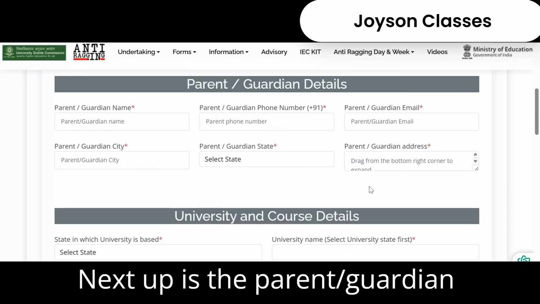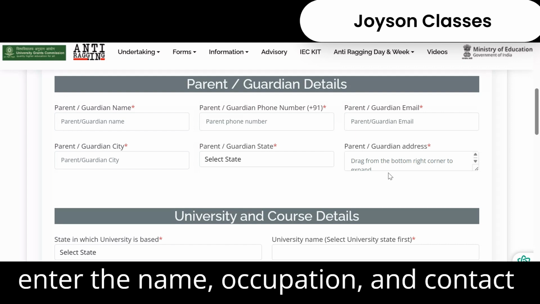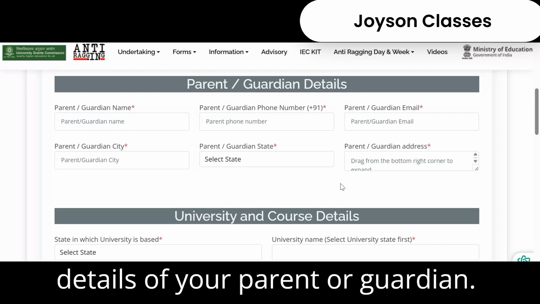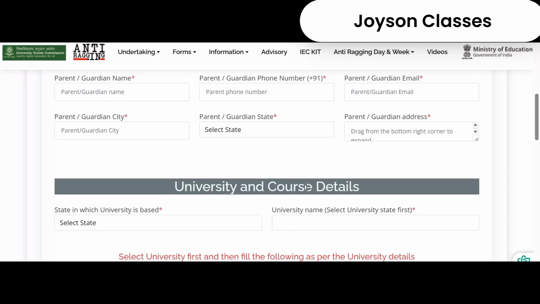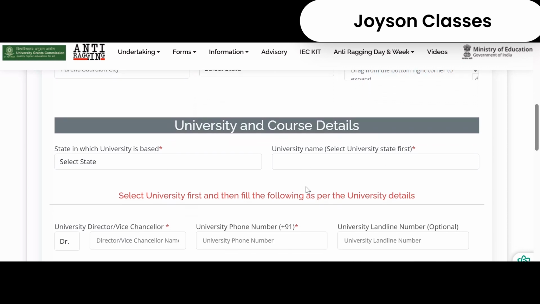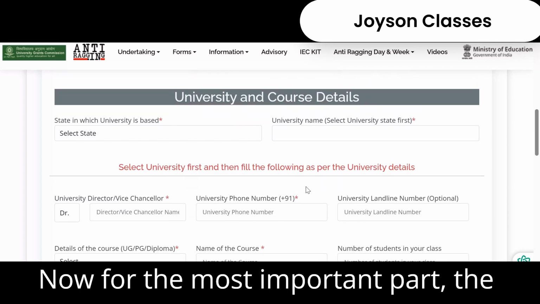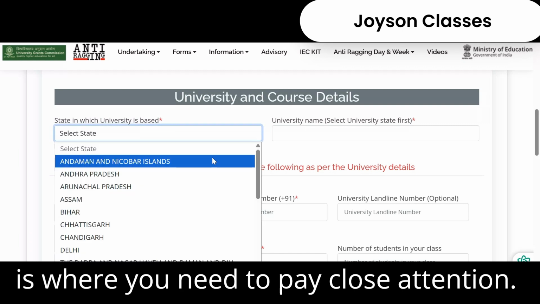Next up is the parent-guardian information section. Here, you'll need to enter the name, occupation, and contact details of your parent or guardian. Now for the most important part, the university and course details. This is where you need to pay close attention.